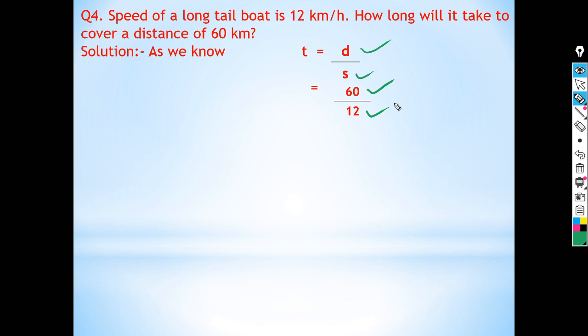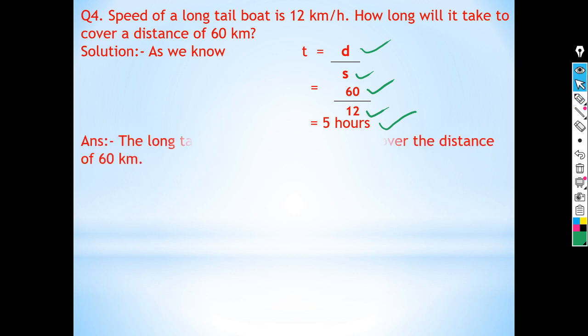So time is 60 divided by 12, that is 12 fives are 60. So the time taken to cover the distance of 60 kilometers is 5 hours. Here is the answer: the long tail boat will take 5 hours to cover the distance of 60 kilometers.